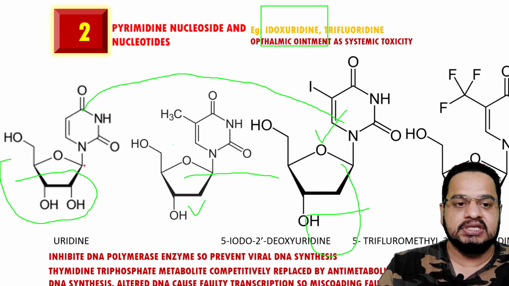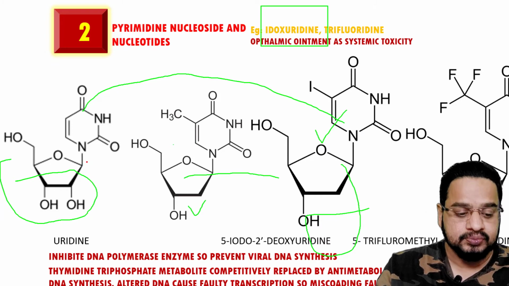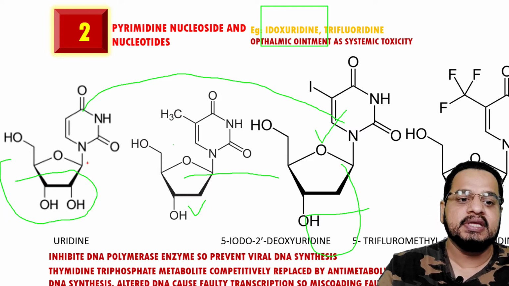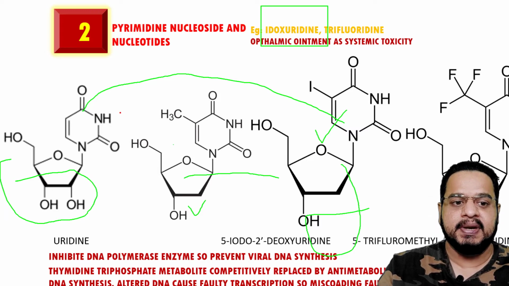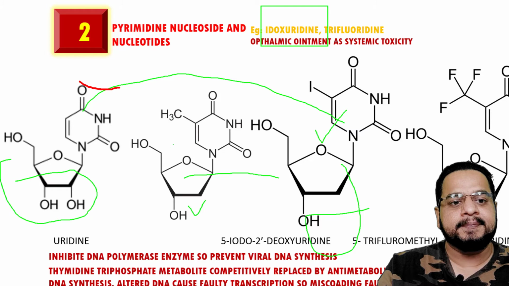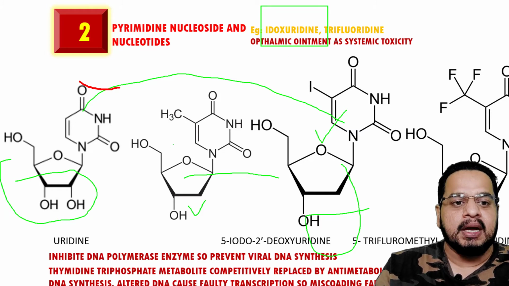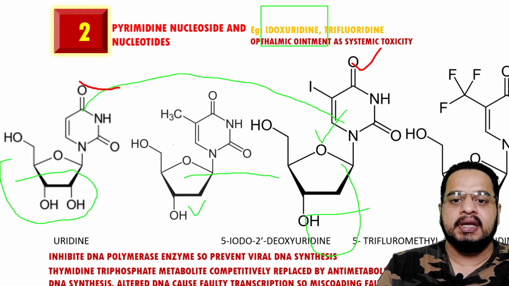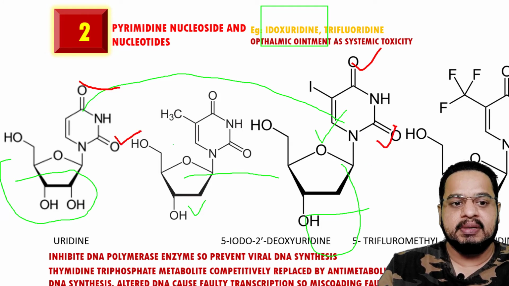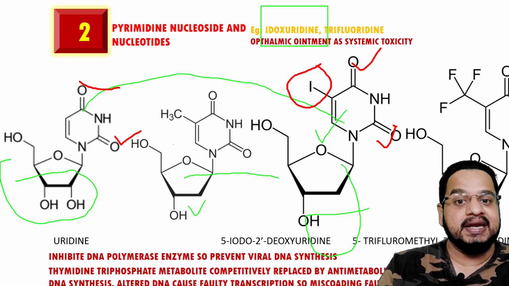The first structure is the uridine structure. Check this double bond O, this is a double bond O, one and the same. Now this double bond O, this double bond O, one and the same. What is the additional thing?